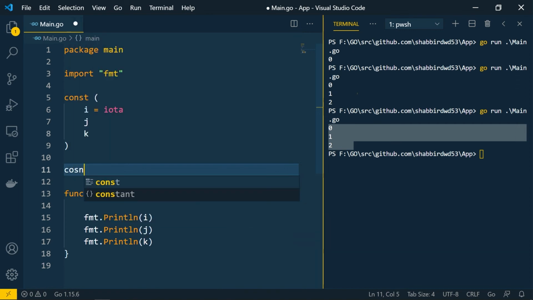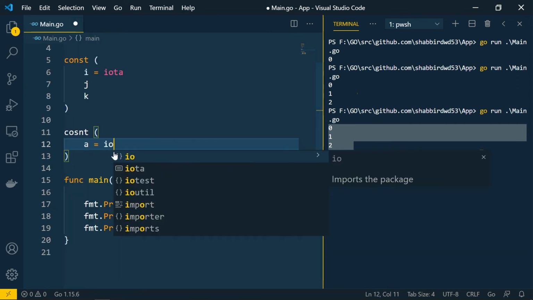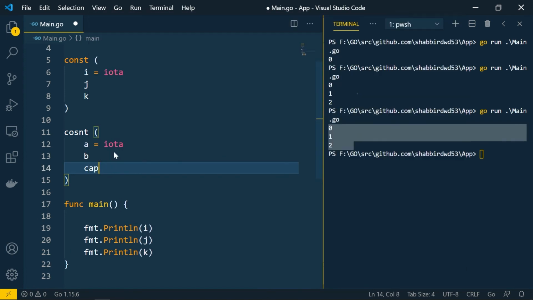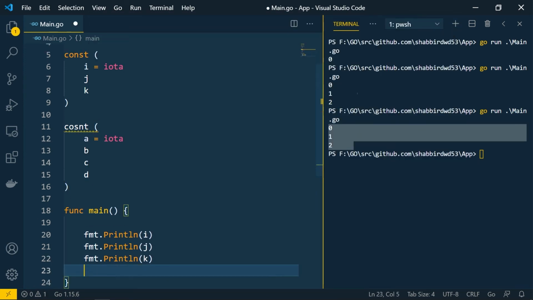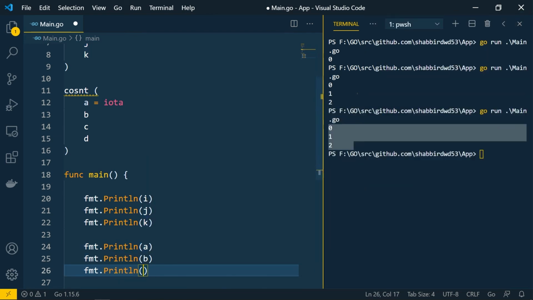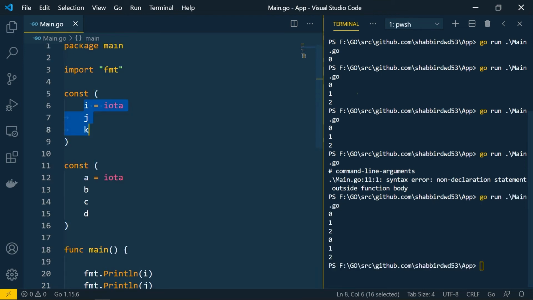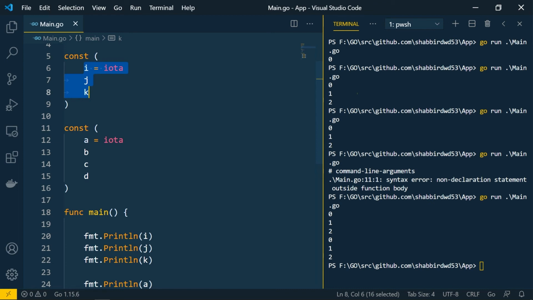Suppose if I am creating another constant over here, okay, and here I am defining a equals to iota, then b, c, and d, and if I print over here a, b, c, let me just print this value only, and if I run it again over here, you can see that we are getting 0, 1, 2 for this i, j, k, and then with the other constant block the value of a has been reassigned to 0. So this iota will work within the constant block itself.